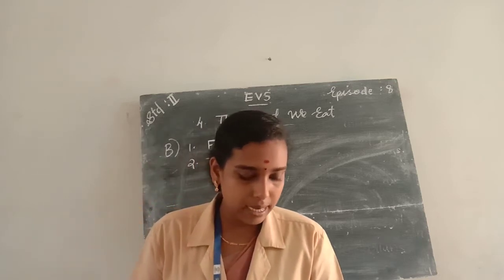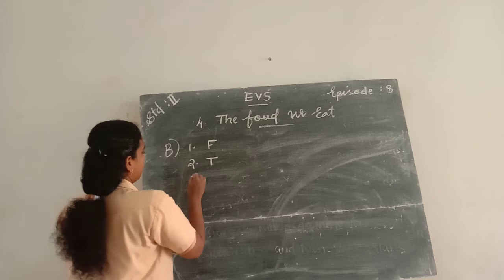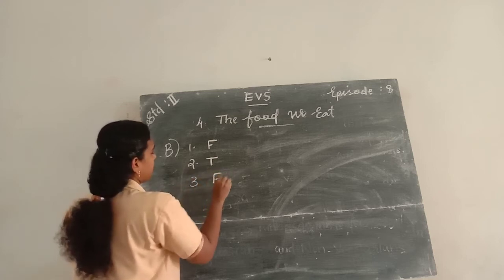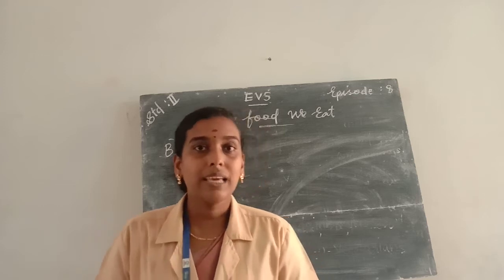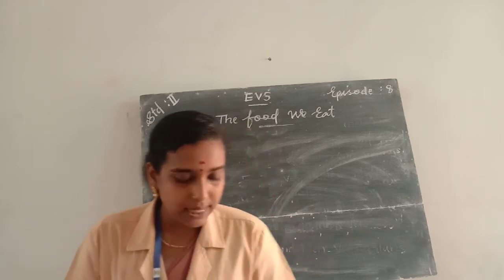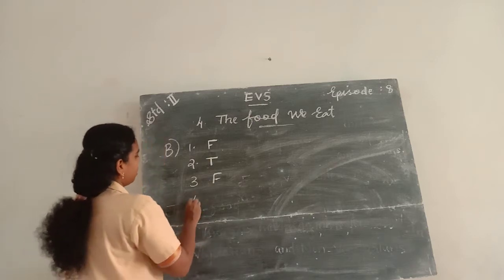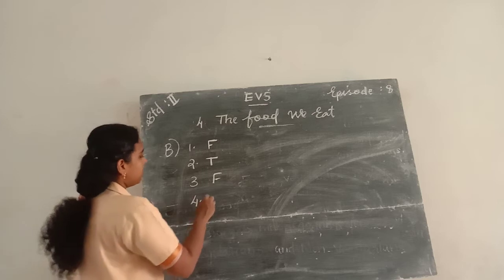Then the next one: eggs grow on plants. Is it true or false? It is false. We get eggs from animals like hen, duck, etc. And the next one is: chapatis are made from cereals. It is true.